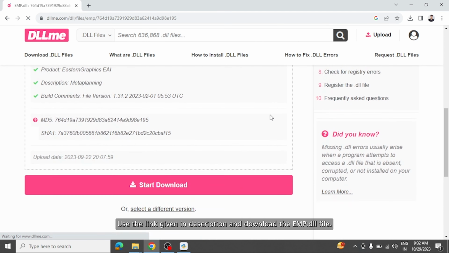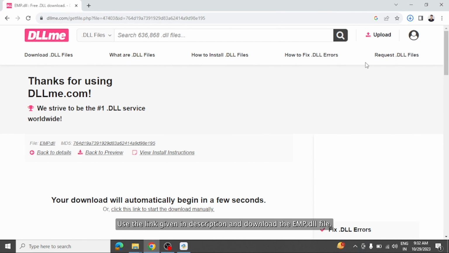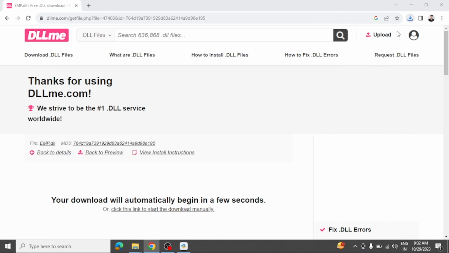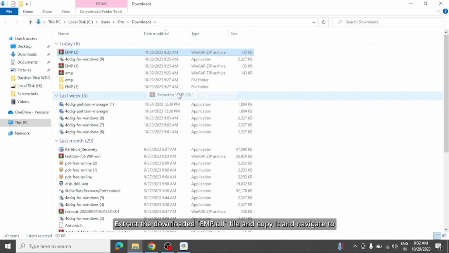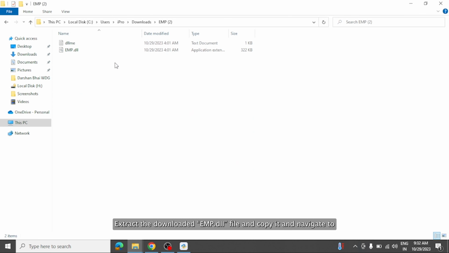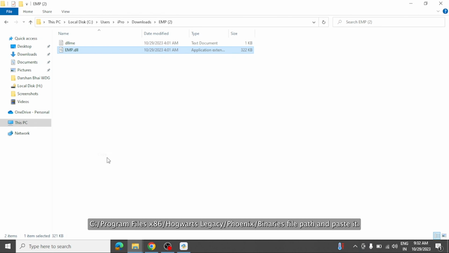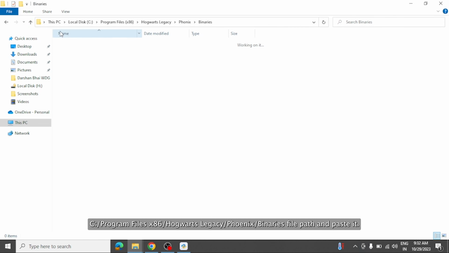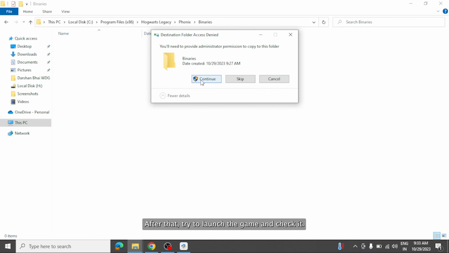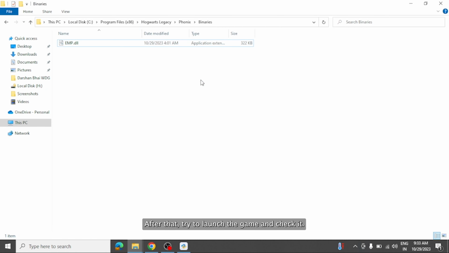In this case, obtain the EMP dll from a trustworthy and reputable source and proceed to copy and paste it into the game directory. Here's how to do it. Use the link given in the description and download the EMP dll file. Extract the downloaded EMP dll file, copy it, navigate to the C:/Program Files (x86)/Hogwarts Legacy/Phoenix/Binaries file path, and paste it. After that, try to launch the game and check it.